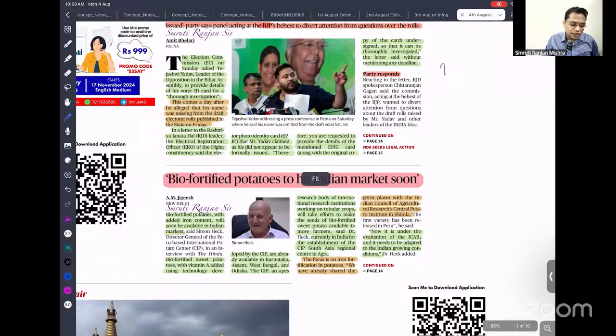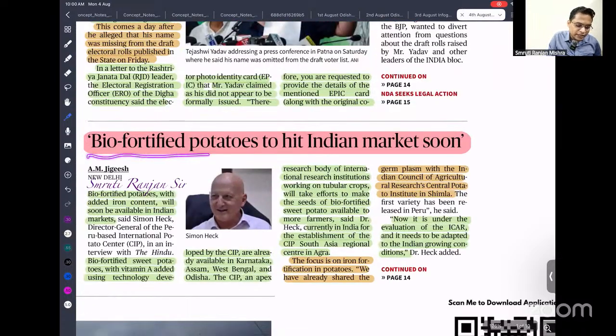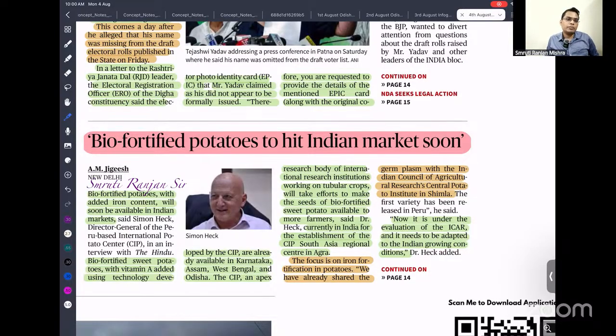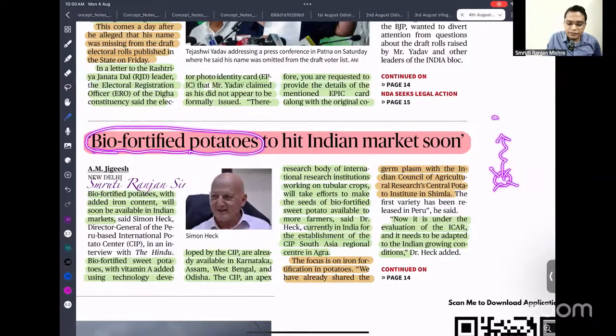Okay, so next is: biofortified potato to hit the Indian market soon. This is very important for agriculture, economy and food security. Recently we are also planning to introduce biofortification of potato. That means we can modify the potato seeds so that they can carry more iron plus vitamin E, so that we can fight vitamin A deficiency and iron deficiency.